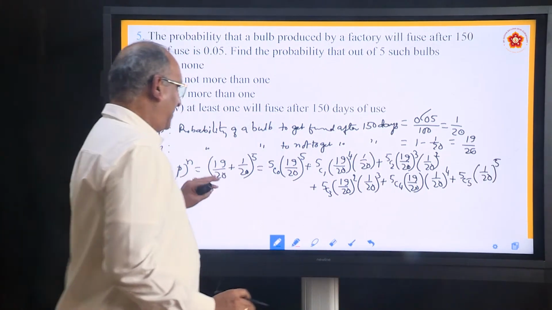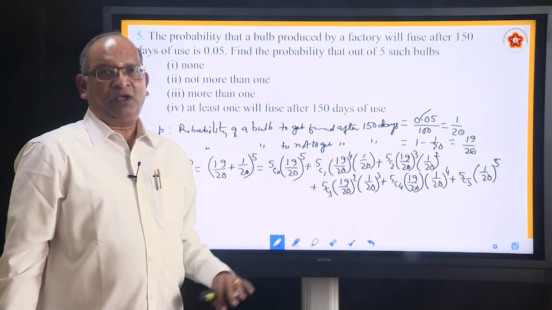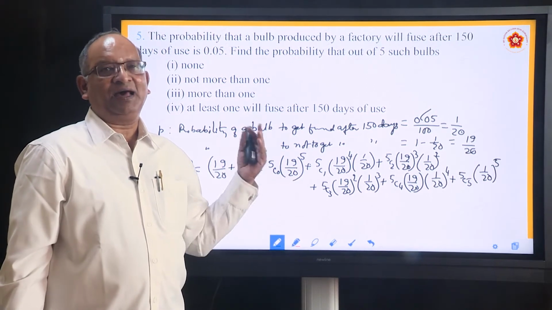This is the binomial expansion, and once we write this, we can answer anything.